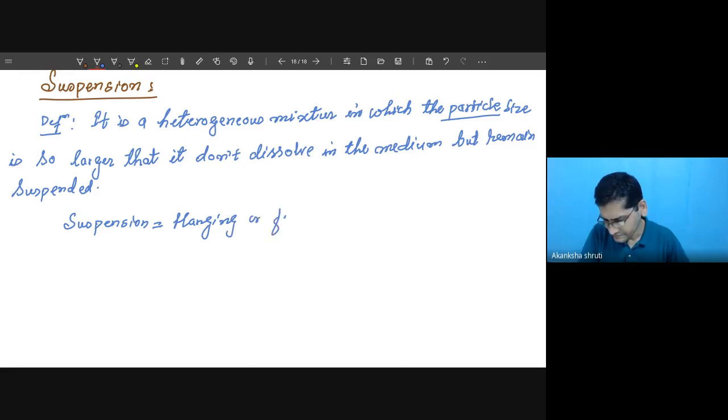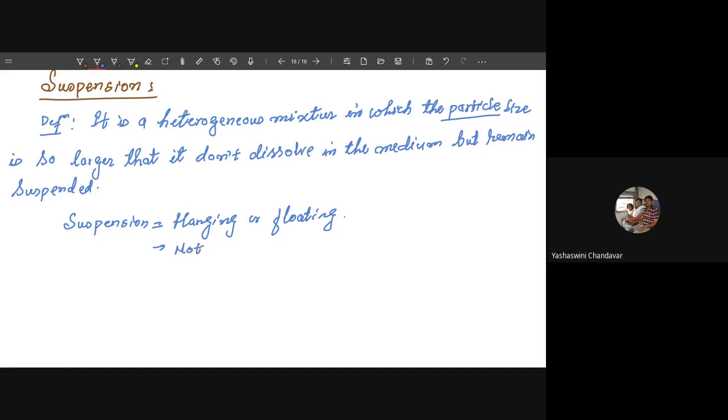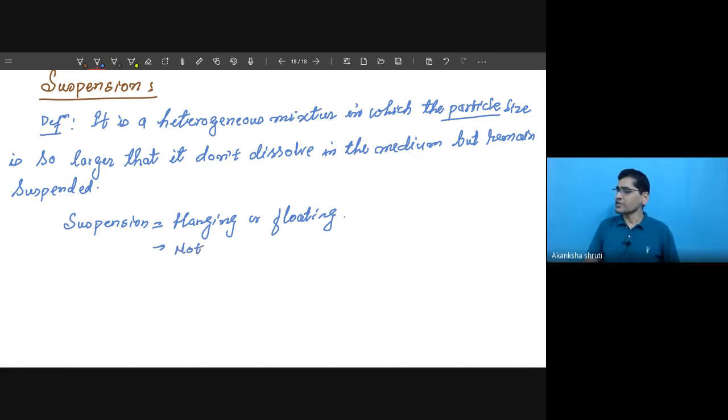So suspension doesn't mean dissolving. It does not sink immediately. It is possible that if you leave it undisturbed for a longer time, then it may settle at the bottom, so sedimentation is possible here. But if you stir it, it will float for a certain time. It simply means not dissolved.